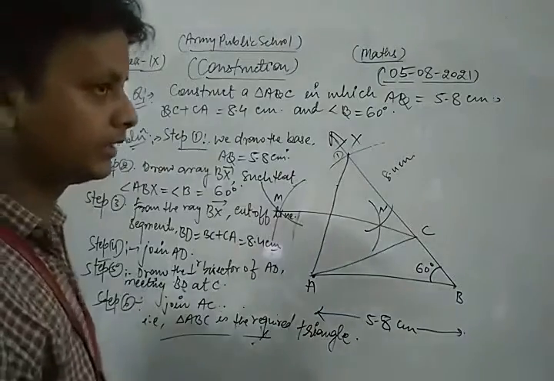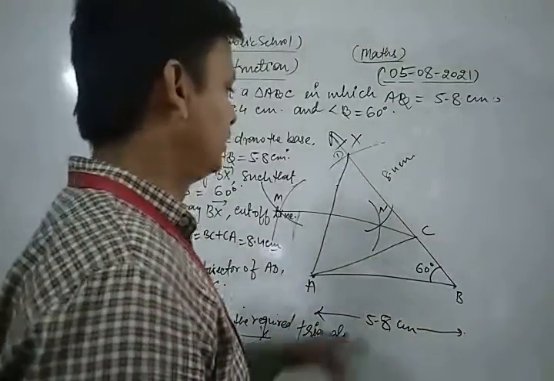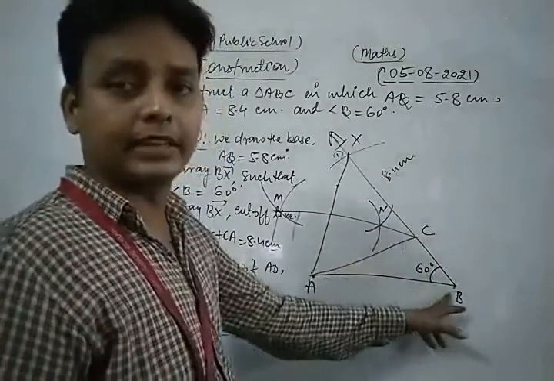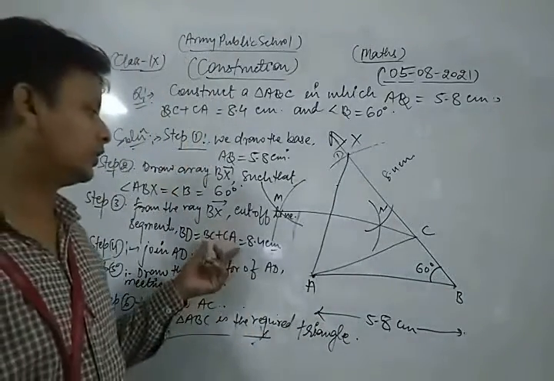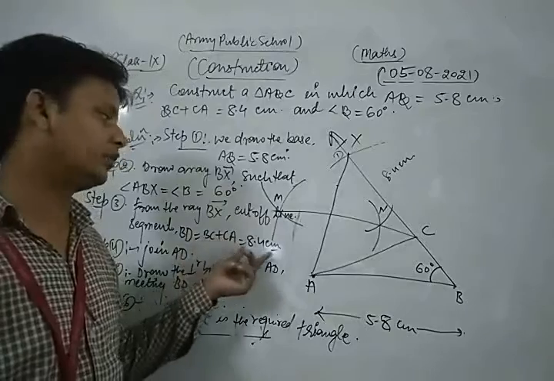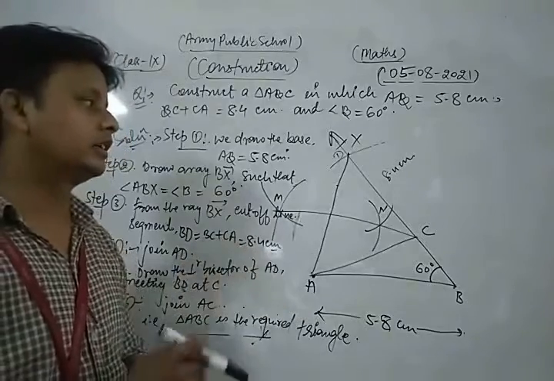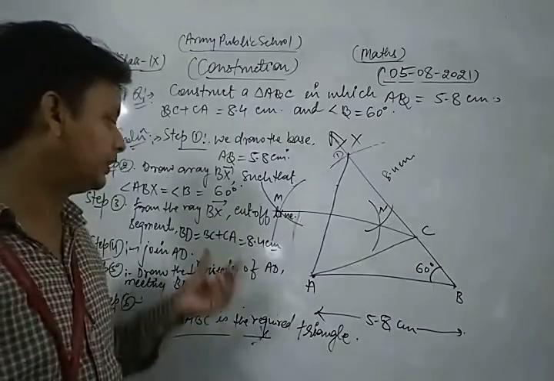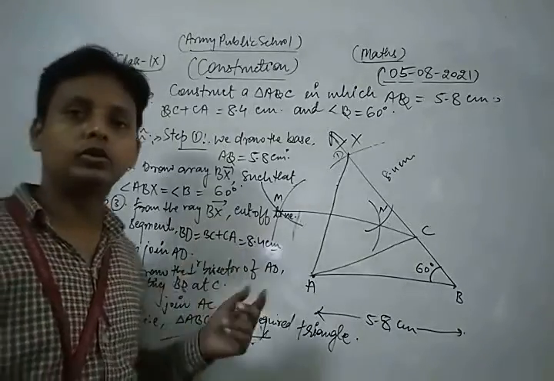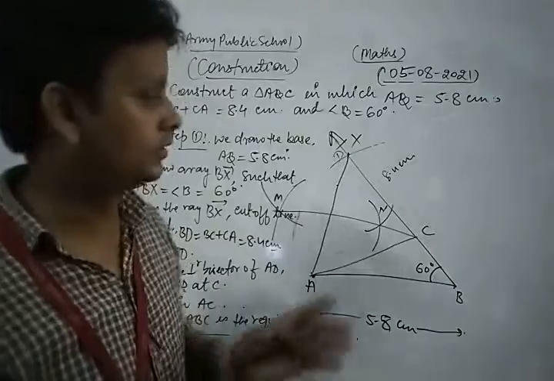Now students, after that, taking B as center and distance equal to the sum of the other two sides, which is 8.4 centimeter, the ray cuts off the line segment BD such that BD is equal to the sum of the other two sides.